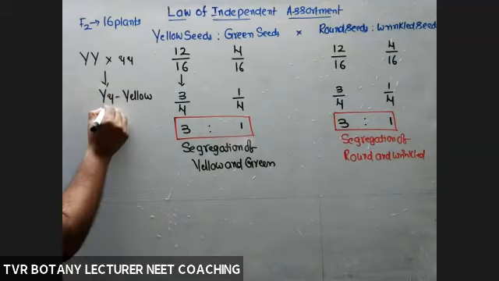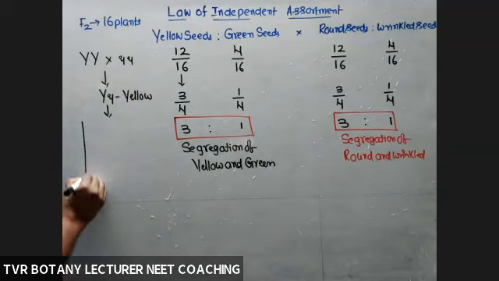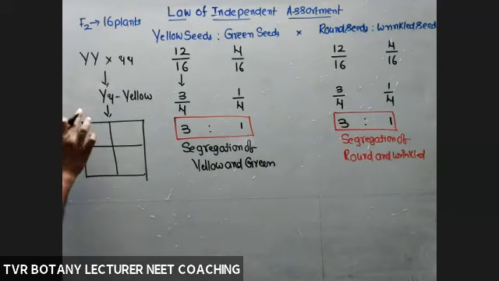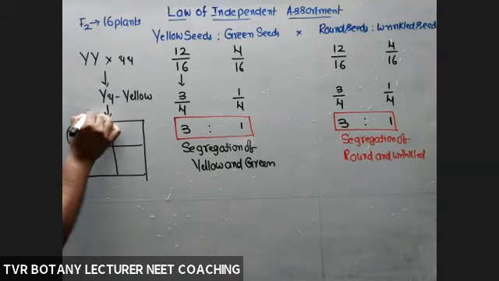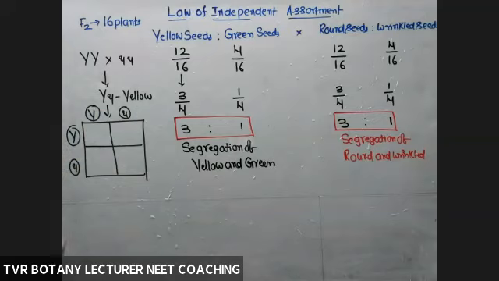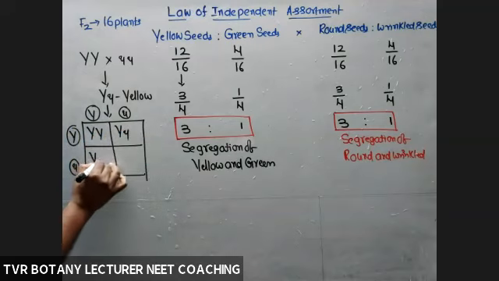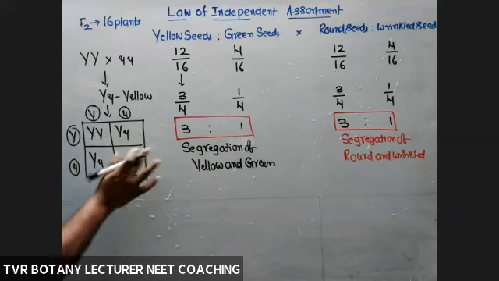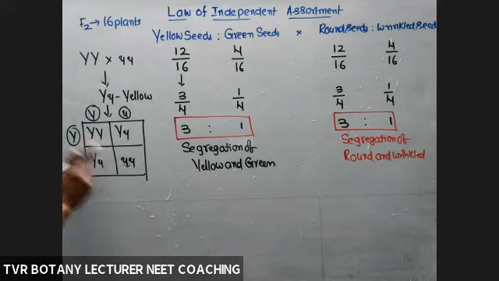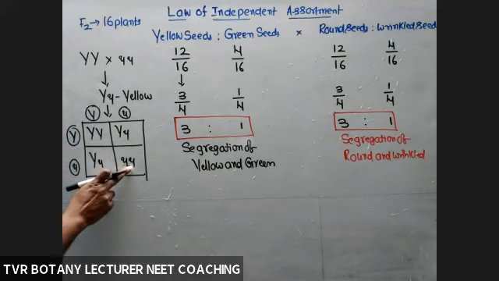If it is subjected to self-pollination, capital Y, small y, capital Y, small y, like a monohybrid cross. So capital Y capital Y, capital Y small y, capital Y small y, small y small y. 1, 2, 3 yellow, and 1 is recessive.